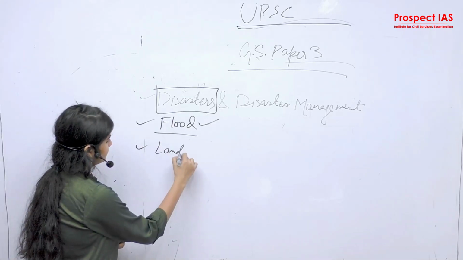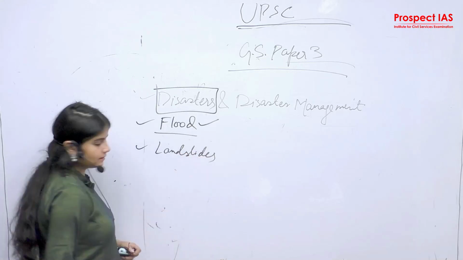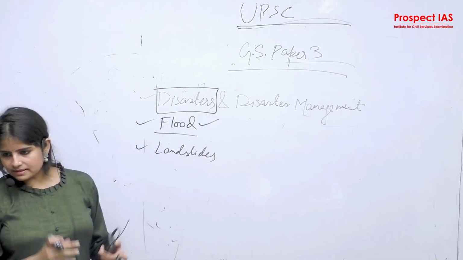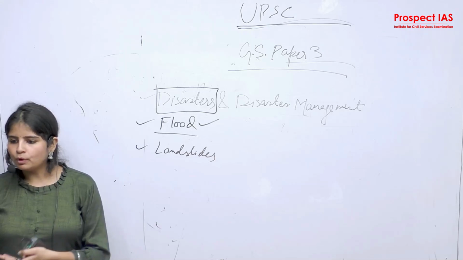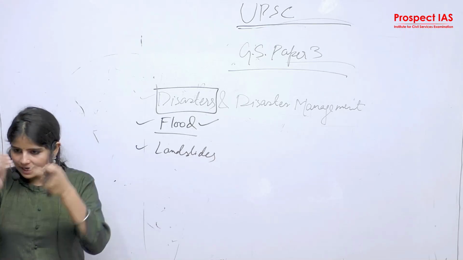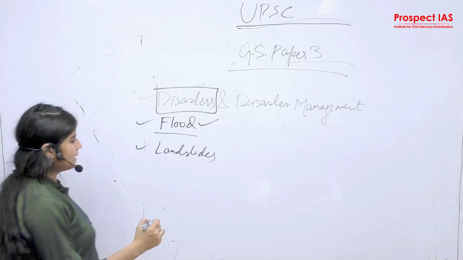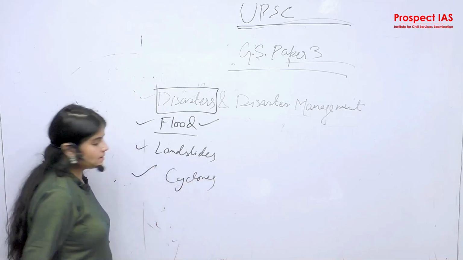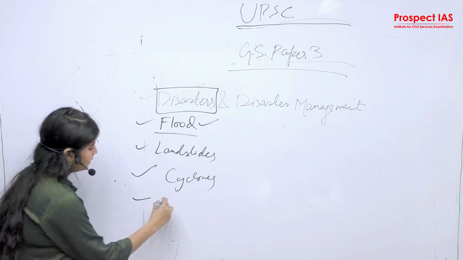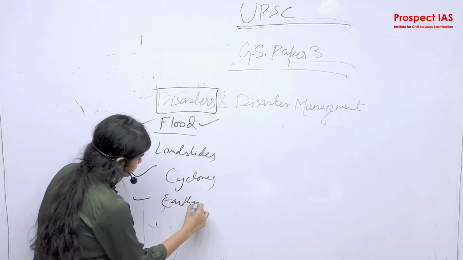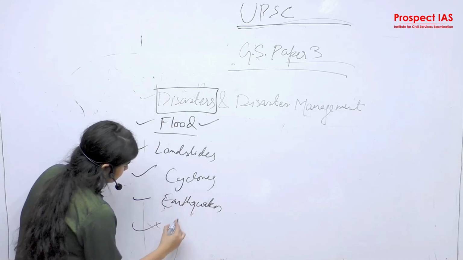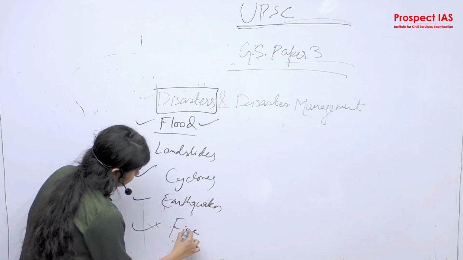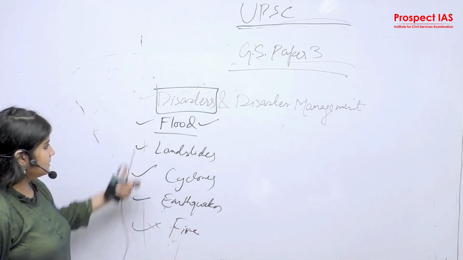Landslides, right? Natural disasters are complementary to man-made ones. So you need to build this dynamism. Beyond the two types, cyclones are also devastating. Earthquakes, geophysical phenomena, fire, right? So these are disasters.